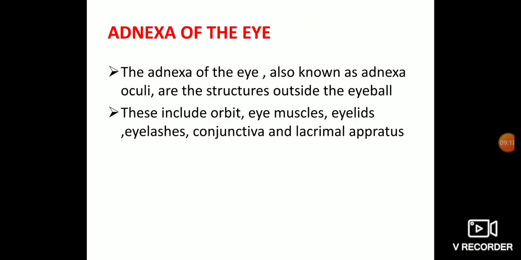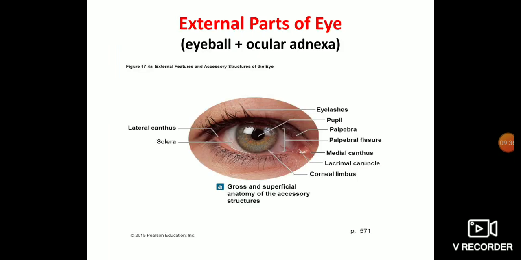Okay, so we will see today the anatomy of the adenixa. Okay, so as I told you, adenixa is structures that are located outside the globe. So it includes lid, orbital content, orbital muscles, eyelashes, eyelids, conjunctiva, and the lacrimal apparatus. Okay, you can see here external parts of the eye.